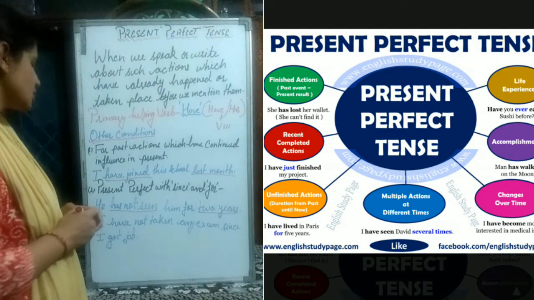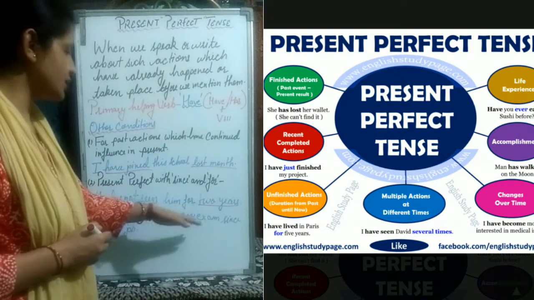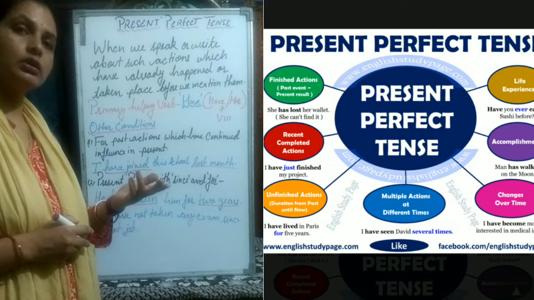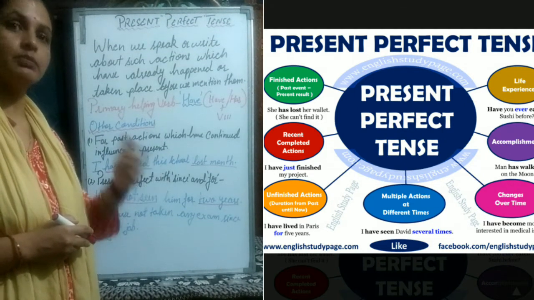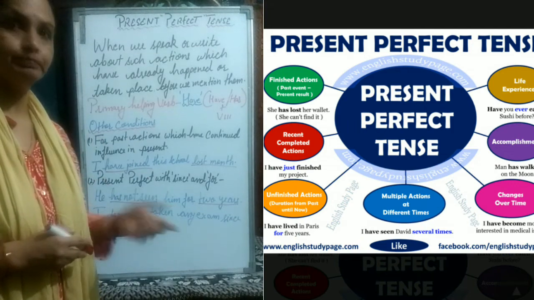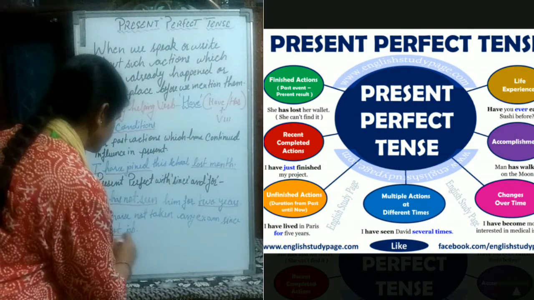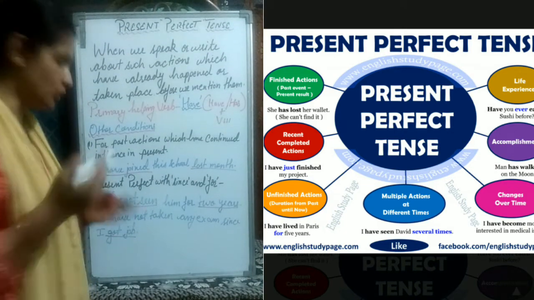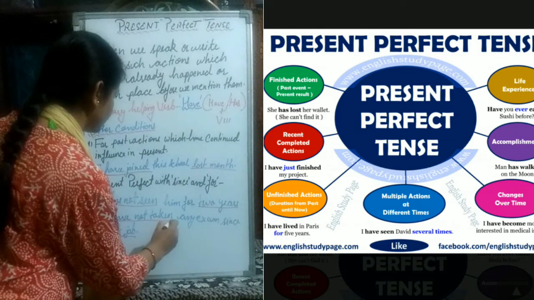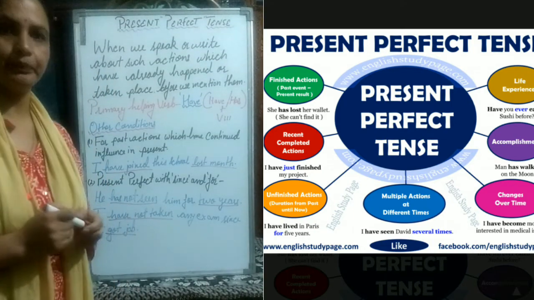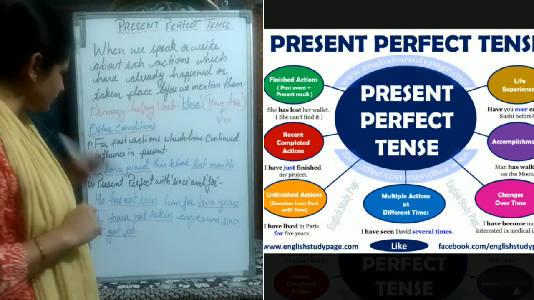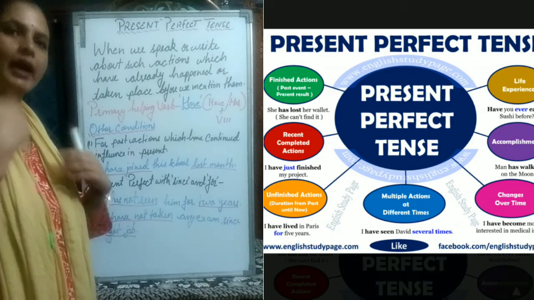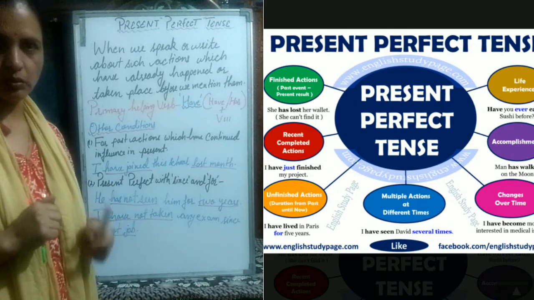Okay, now next, I have not taken any exam since I got job. So when I took my last exam, that is before I got job. So got job. And again this past action has influence at present. What is that? Have not taken any exam. Okay, so here this condition also shows us that past action has its influence at present also.